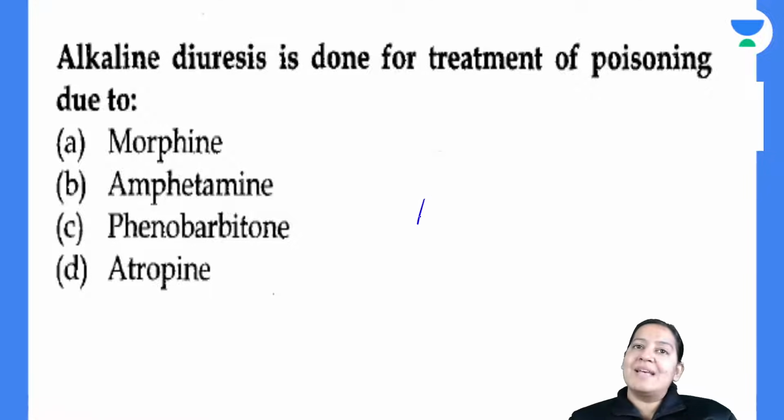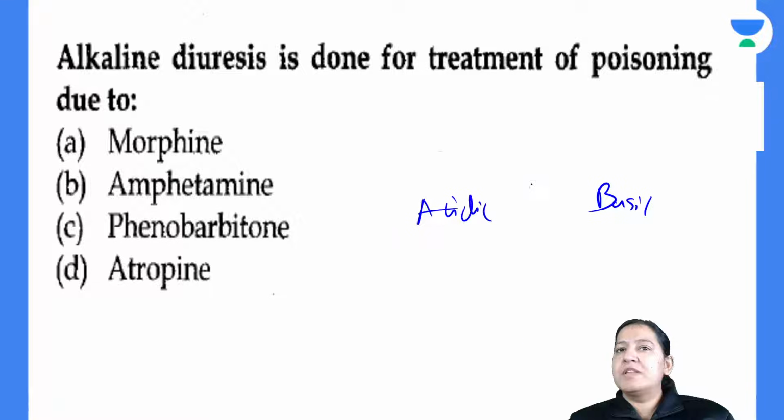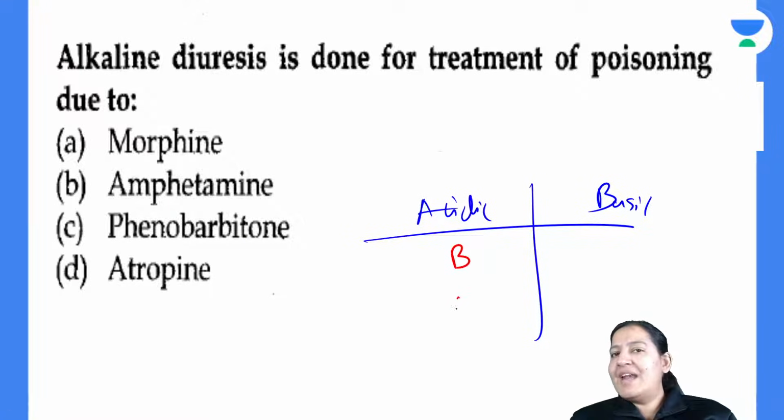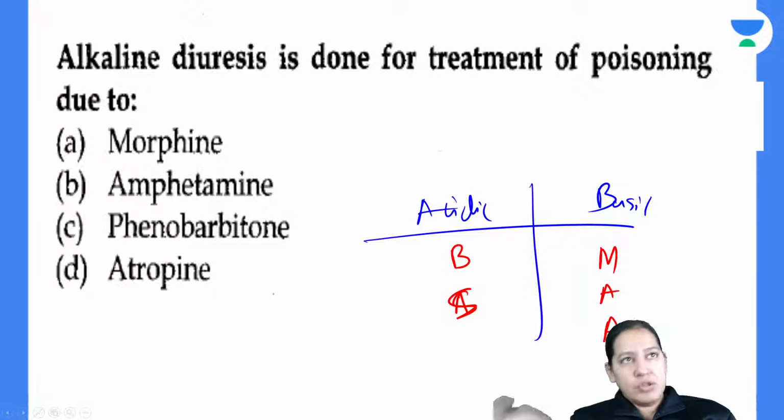Again, if you know what are acidic drugs and what are basic drugs, tell me the list of acidic drugs and the list of basic drugs. Who will tell me? I taught you two acidic drugs, barbiturate and salicylate or aspirin. Among basic drugs, morphine, amphetamine and atropine. Please learn this list. Now solve the question.